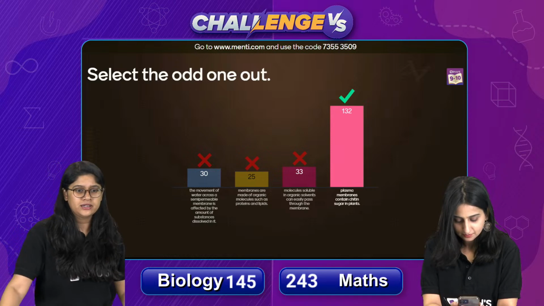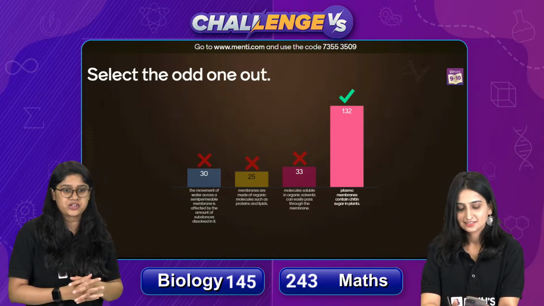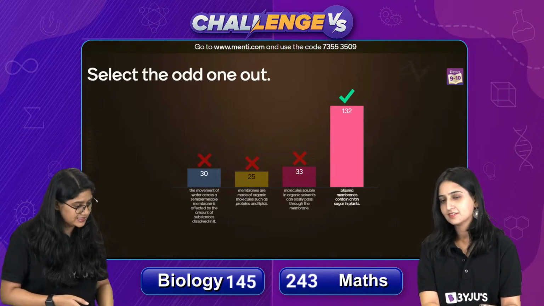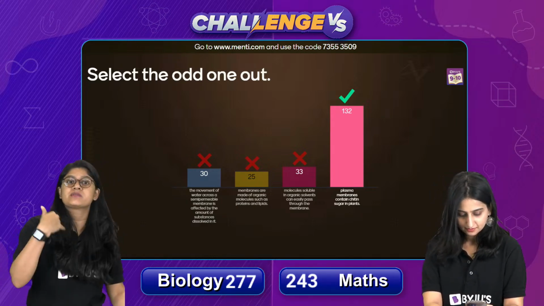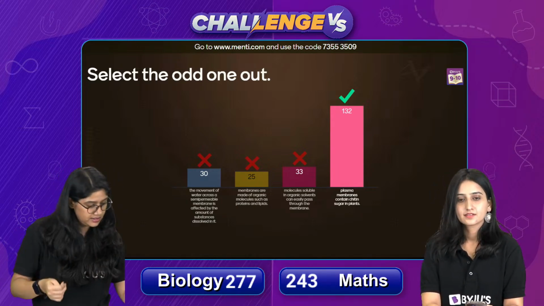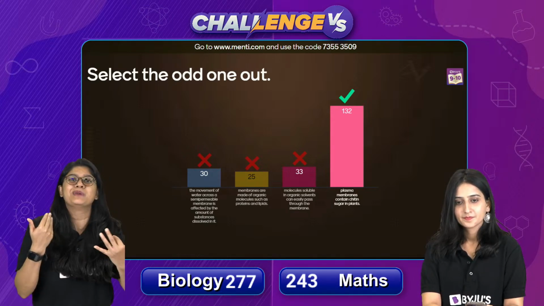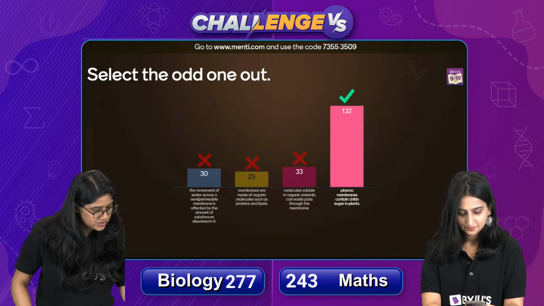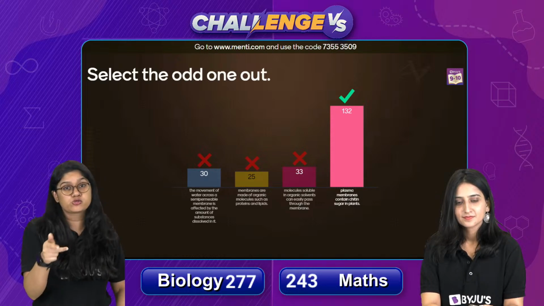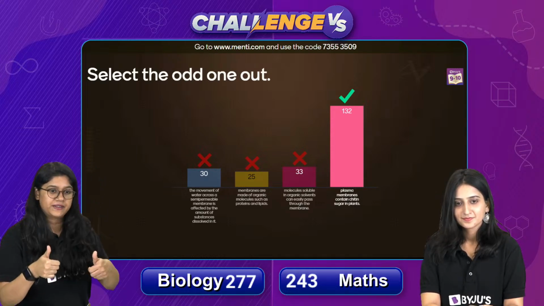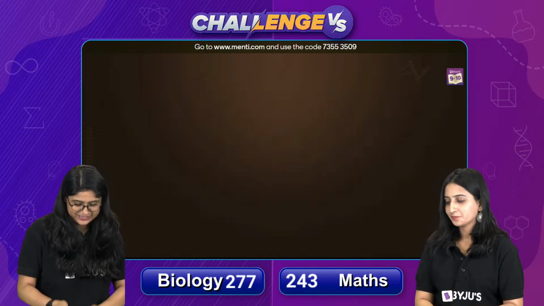Yes, very good everyone. So I think, yeah, 132 points can be added to the bio part, and we'll move to the next question. Now this was an easy question, but I can see many of you got confused with it. So if you look at the other three options, right? So we know that plasma membrane is made up of the lipids and proteins. Then of course option 3 talks about that inorganic can easily pass, right? It is semi-permeable membrane. And of course the first points talk about the semi-permeable membrane, and only the required molecules will be moving. So bhadiya. Yes. Okay, so now let's move forward with the next question.